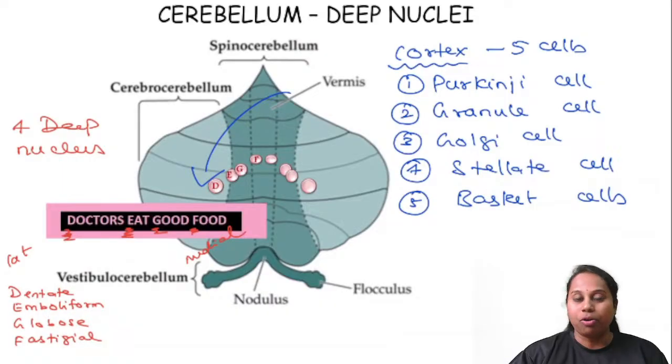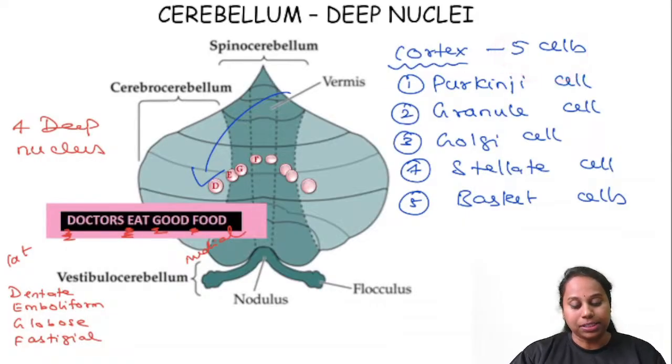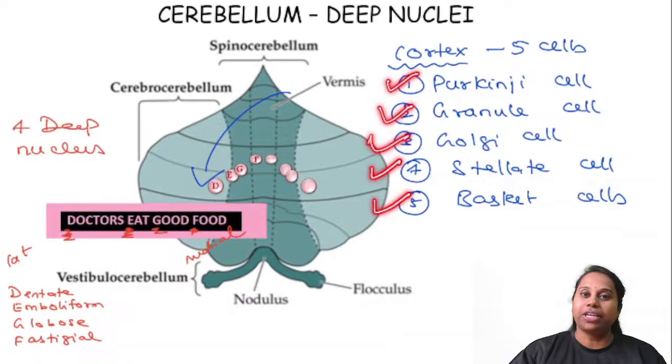What are the different types of cells present in the cerebellar cortex? There are 5 different cells in the cerebellar cortex: Purkinje cell, granule cell, Golgi cell, stellate cell, and basket cell. These are the different types of cells present in the cerebellar cortex.